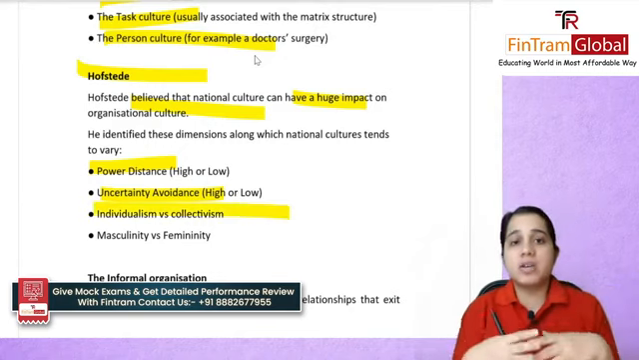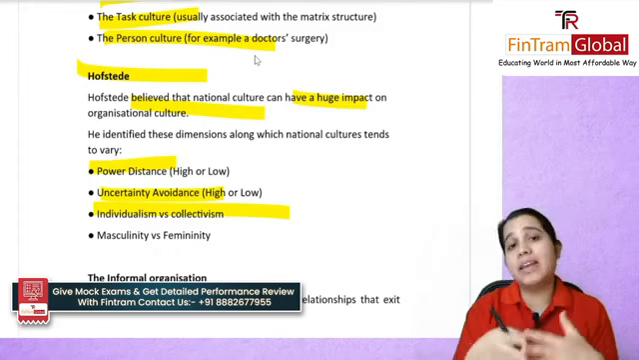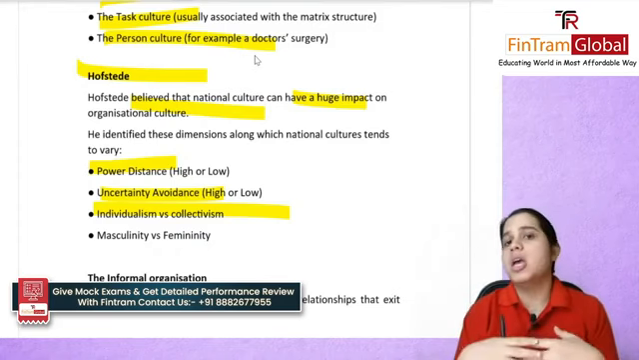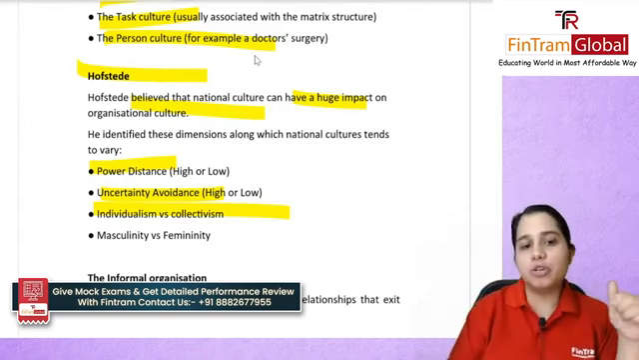Individualism versus collectivism. There will be few people who will prefer always to work individually. There will be few who will always want to work in a group, and they will always keep the group interest higher than their own individual interest.